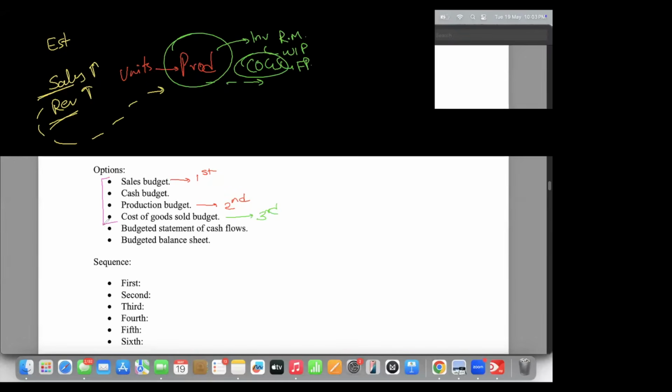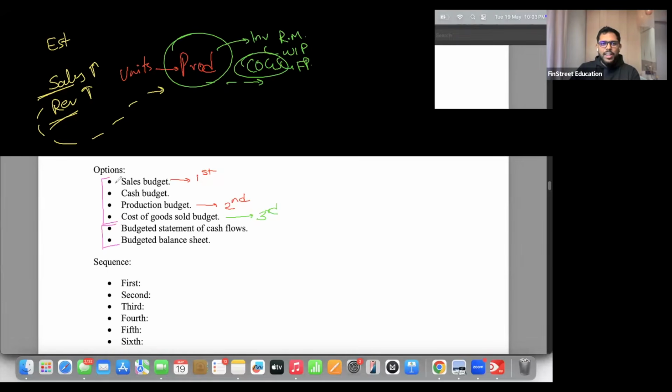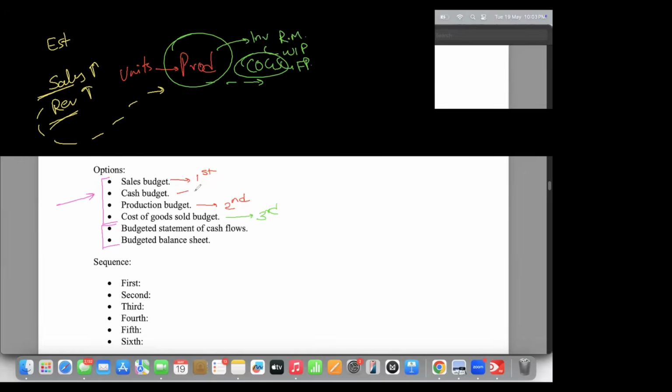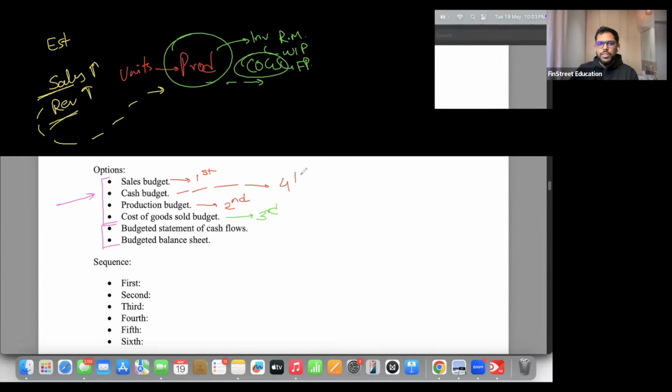I will highlight, okay, there are two categories of budgets. And in this category we had studied that the first budget is sales budget and what is the last budget? Cash budget. Correct. In this category, the fourth or last budget in this type of analysis would be your cash budget. And once you have all these numbers, now you move towards budgeted statements. Okay, a complete view basically of your business. So within this as well, where do we start? Between cash flow and balance sheet, what do we make first?